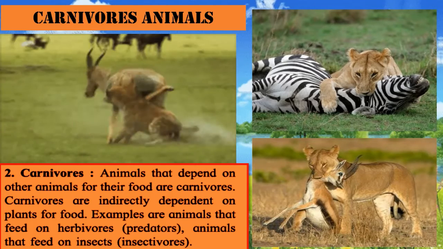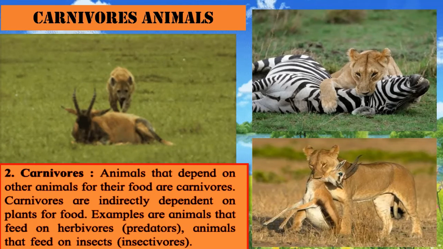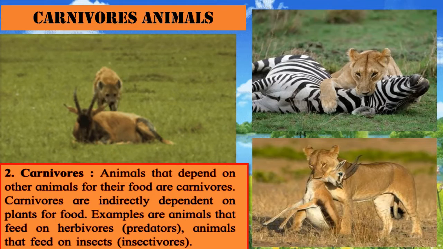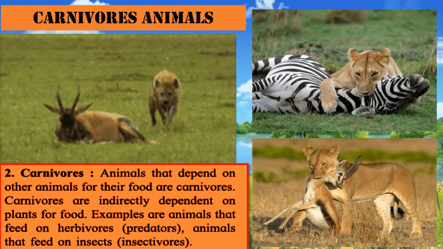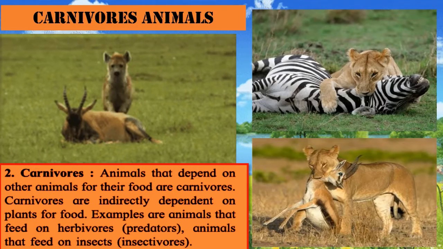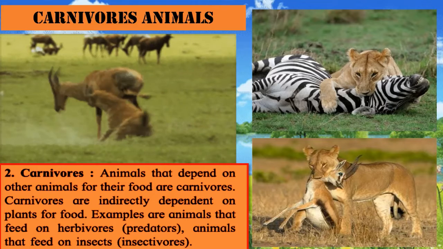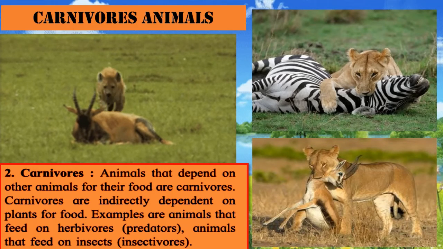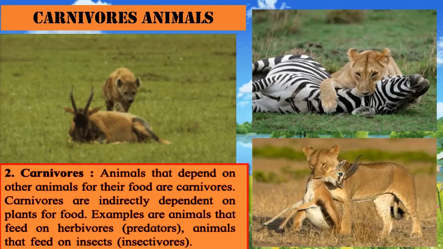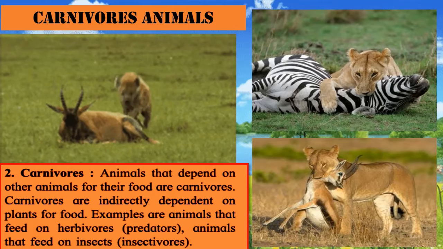Carnivores are indirectly dependent on plants for food because your zebra or deer or any other living animal, for example goat or buffalo, they all eat plants. Okay? So they are dependent indirectly on plants only. Examples are animals that feed on herbivores are called predators, and animals that feed on insects are called insectivores.